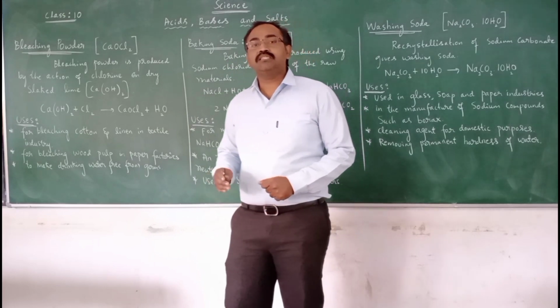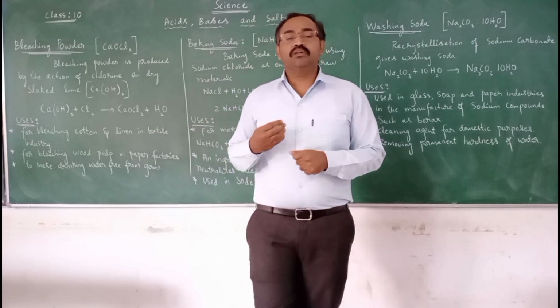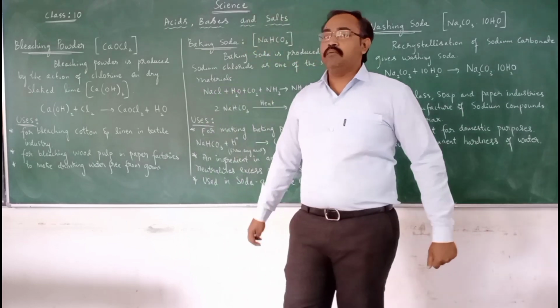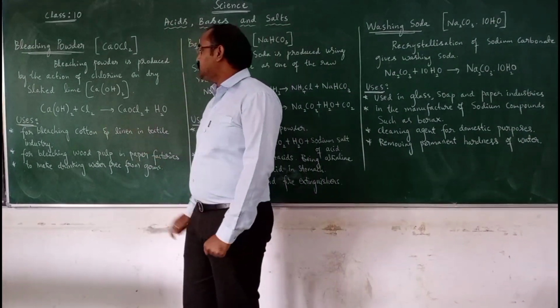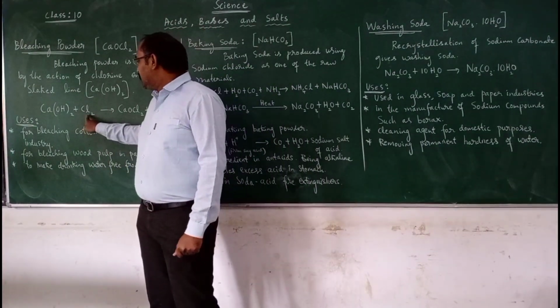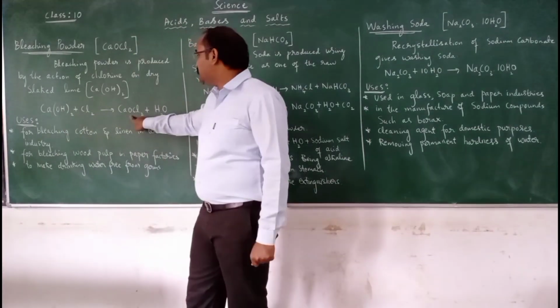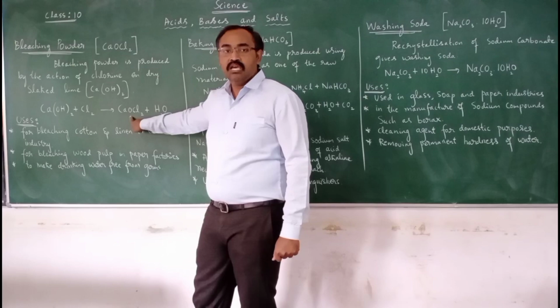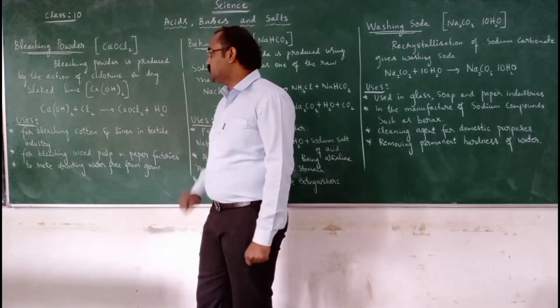The chlorine gas is formed as one of the byproducts during the manufacturing of sodium hydroxide. So this is the reaction that takes place. When chlorine gas is passed over the calcium hydroxide, we get calcium oxychloride, which is bleaching powder, and water is formed.